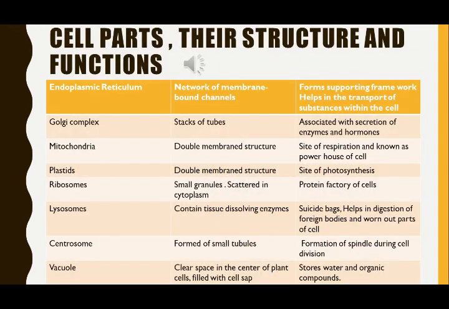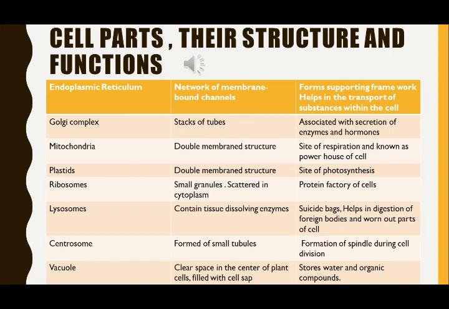Children, cells are very important in our life. In the same way the cell parts are important as they perform various functions. Some of them we have discussed earlier. Now a few of them we'll discuss. Endoplasmic reticulum. It is a network of membrane bound channels.